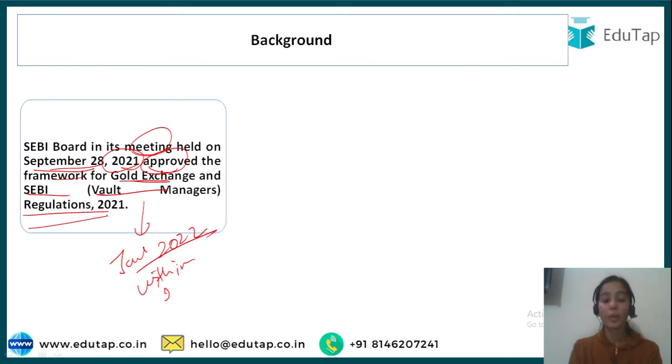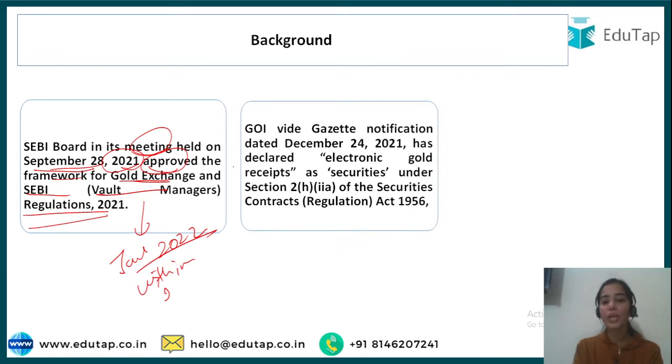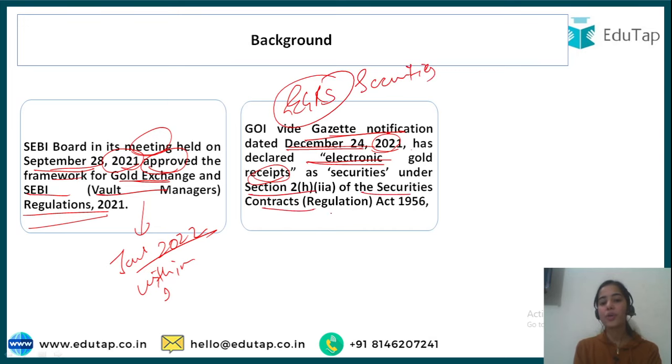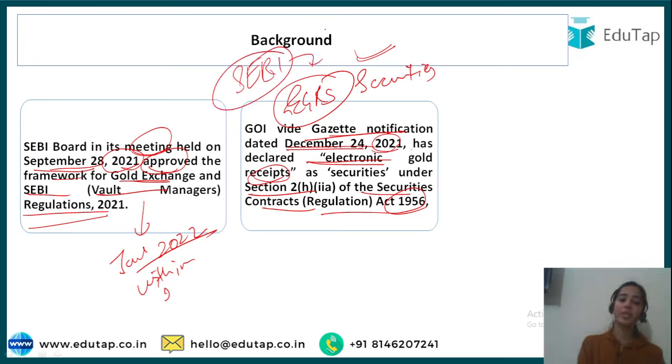So the Government of India, via Gazette notification on December 24, 2021, declared that the electronic gold receipts, the EGRs, will be treated as securities under Section 2 of the Securities Contracts Regulation Act of 1956, and like the other securities, the EGRs will be regulated by the SEBI, and the gold exchange will be regulated by the SEBI.